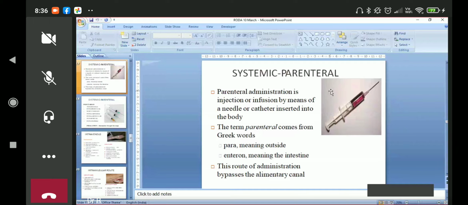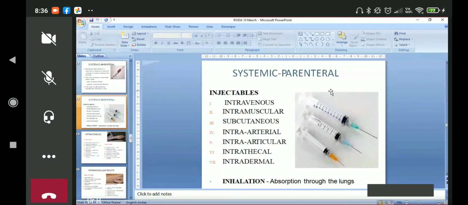The term parenteral comes from the Greek words para, meaning outside, and enteron, the intestine. Outside the intestine is called parenteral. The route of administration bypasses the alimentary canal. It is very clear to you, parenteral means it's an injectable route, simple. If injectable, then it has to be intravenous, intramuscular, or subcutaneous. Subcutaneous means in the subcutaneous tissue, under both layers of the skin, dermis and epidermis, where we give the injection.